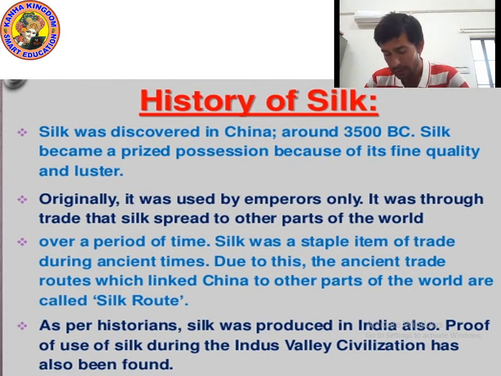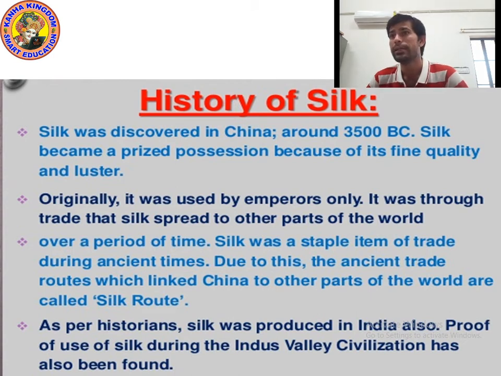Then the king decided to trade it, to sell it in other countries. Over a period of time, silk was a staple item of trade during ancient times.